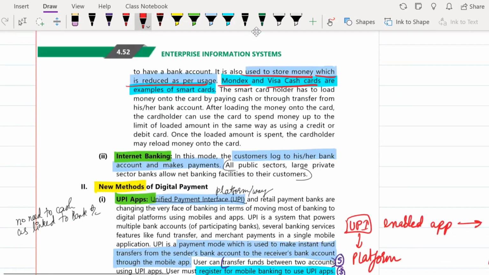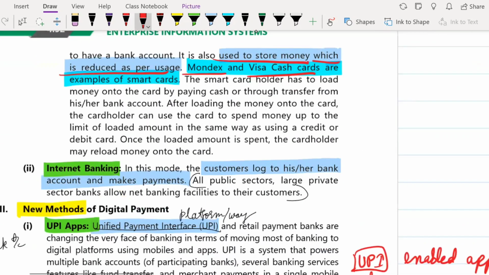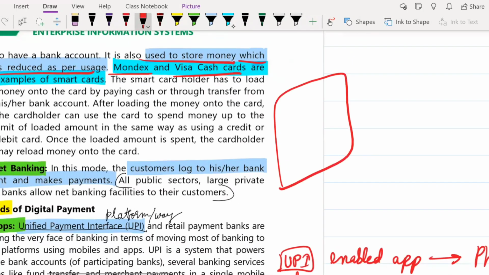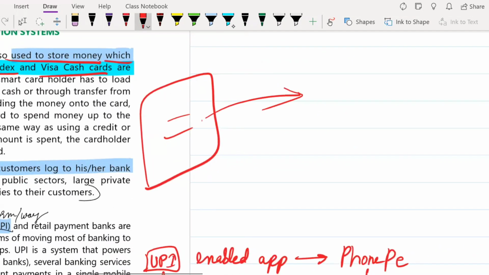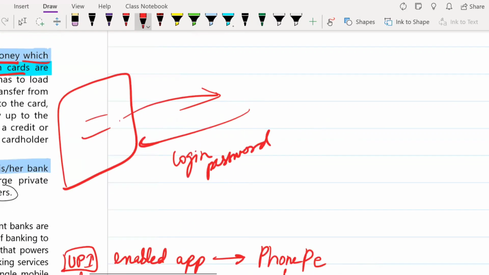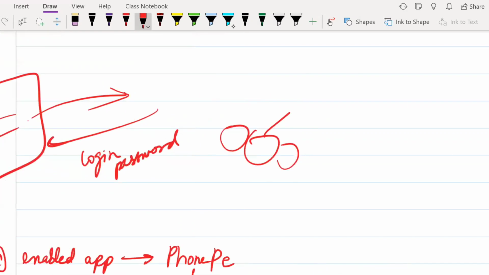So next is internet banking. This is also one of the traditional methods, where once a customer opens his bank account, he will have to fill up a form. Once he fills up a form for internet banking and gives it to the bank, the bank will in turn provide them a login ID and password. See, nowadays nobody likes to go to the bank and stand there and use their services for money transferring, or for credit card creation, or for debit card creation. People now want everything from the comfort of their homes. The same applies to the bank also.